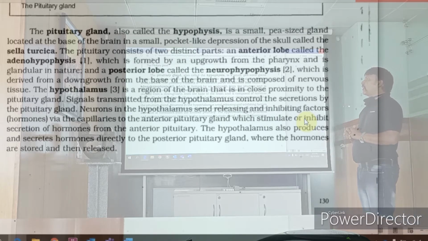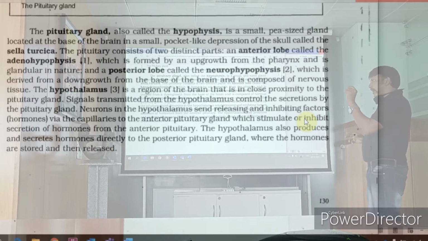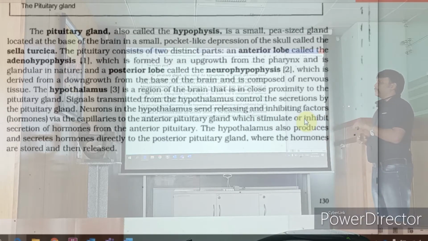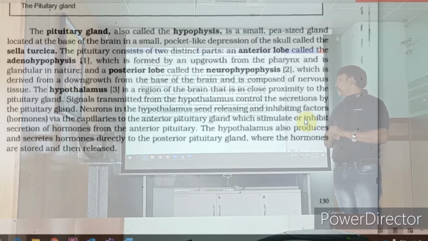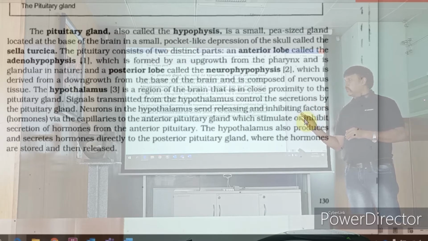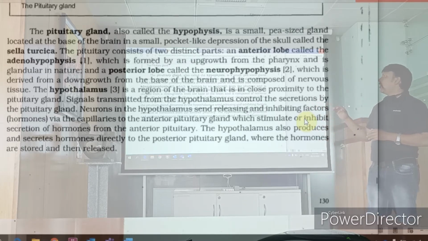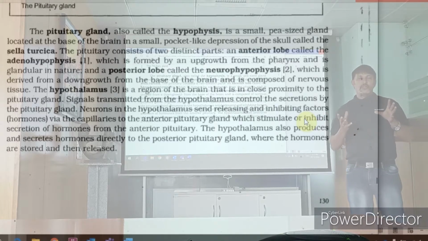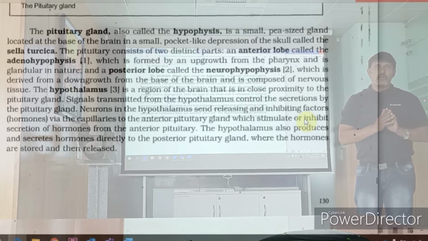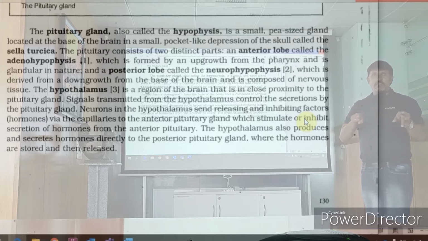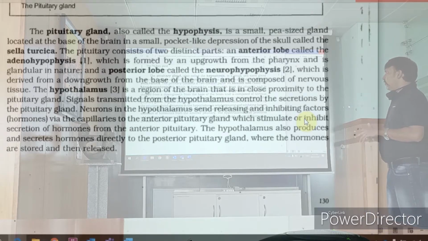The signals transmitted from the hypothalamus, you can underline this in fact, the signal transmitted by the hypothalamus controls the secretion of the pituitary gland. Now, the neurons in the hypothalamus send releasing or inhibiting factors. What will they do? Either releasing or inhibiting. Inhibiting means stopping. Any one of these activities according to the need of the body, whatever is happening,